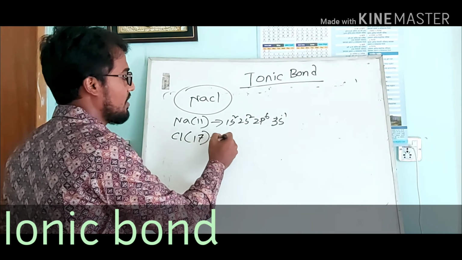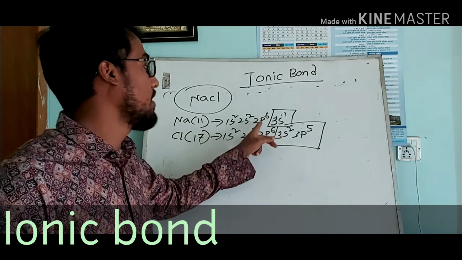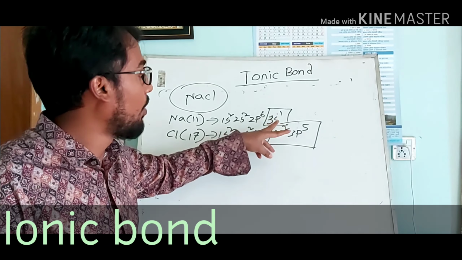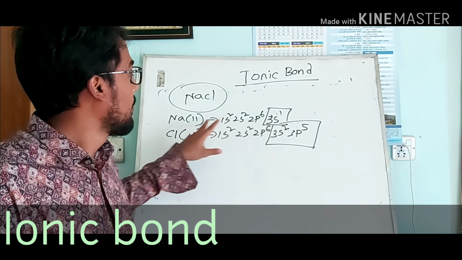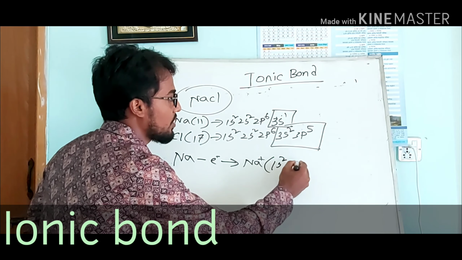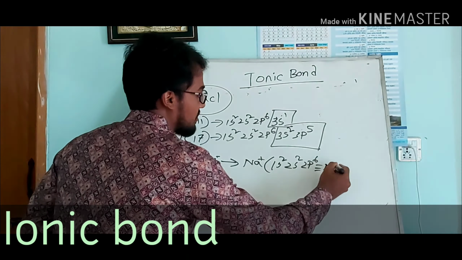Sodium, with tendency to octet rule, releases its 1 last shell electron, and chlorine needs 1 electron to reach octet, receiving it from the metal. So sodium releases 1 electron, becomes Na plus with configuration 1s2, 2s2, 2p6, the neon inert gas structure.